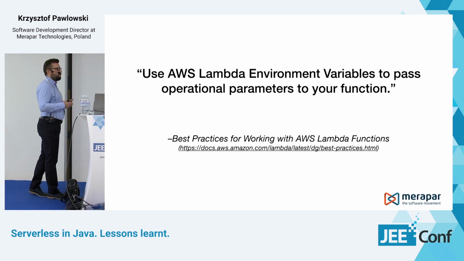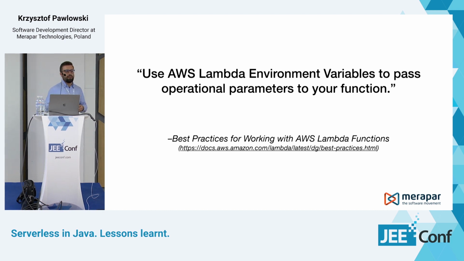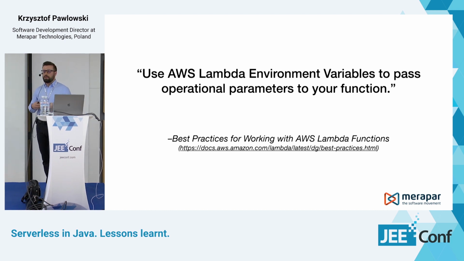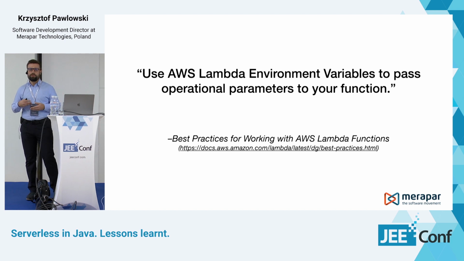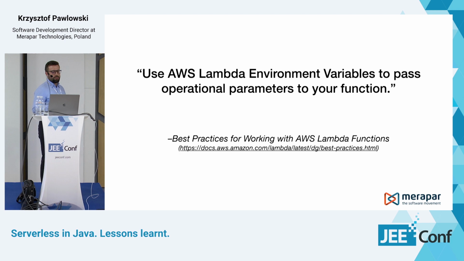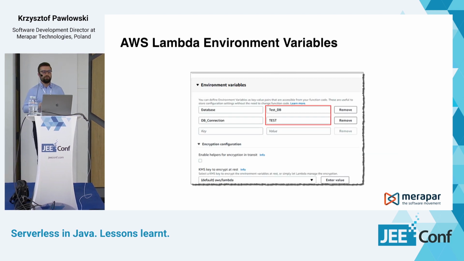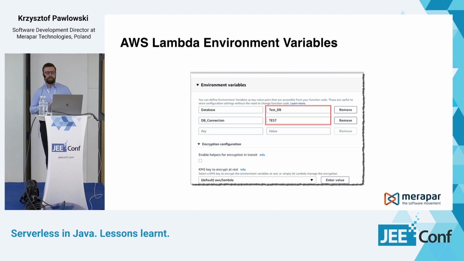But in a serverless approach with an AWS Lambda function, if you want to modify the environment, you probably need to redeploy your function because you don't have access to your execution environment. So here you can use environment variables to configure your application.